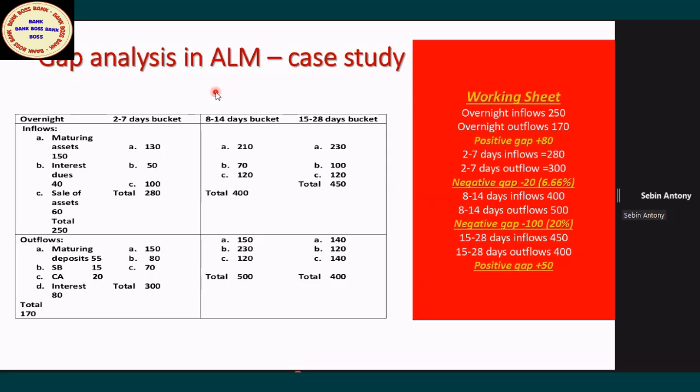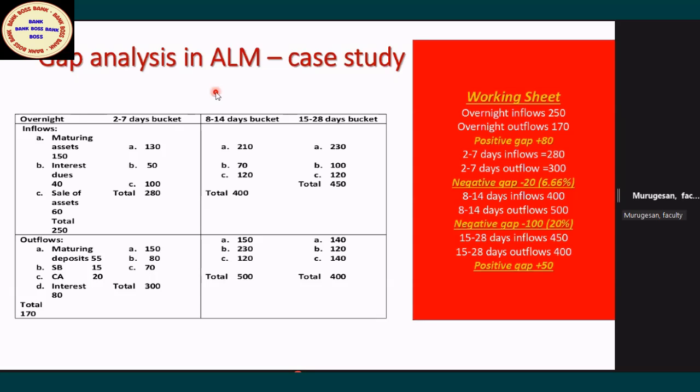Somebody put one question, sir, about the RBI threshold limits for each bucket. The overnight bucket should not exceed 5%. The threshold limit is only for negative gaps. The negative gap, if any, should not exceed 5% of the expected outflows in that particular bucket.